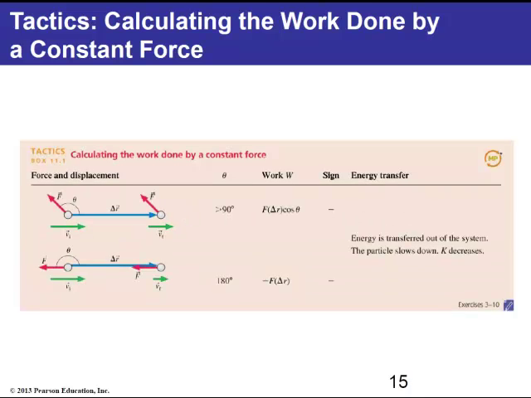There's no transfer of energy to the system. Finally, if the force and the displacement make an obtuse angle, that is more than 90 degrees, then the cosine will be a negative number, and we will then get negative work done, which means that energy has been transferred out of the system. The extreme case would be this one here at the bottom of the picture, where the force is directly opposite the displacement, in which case the angle is 180 degrees, and the cosine of that is exactly negative 1, and that product F times delta R will give us the magnitude of the work, but we get a negative number in this case.